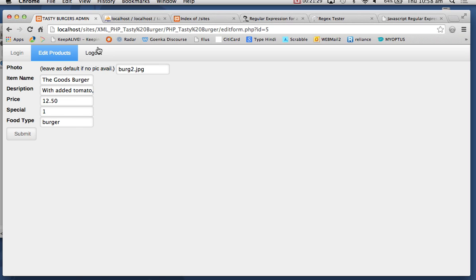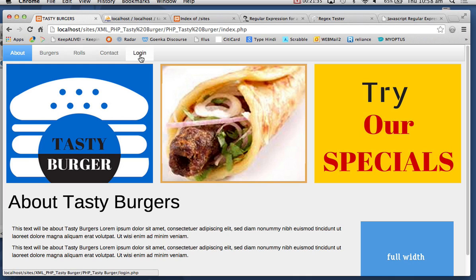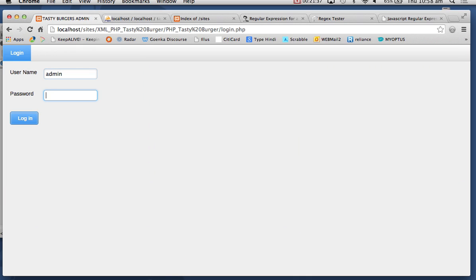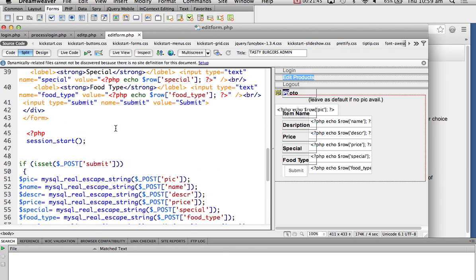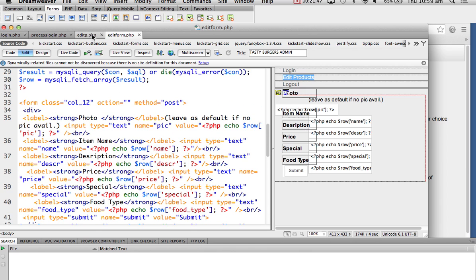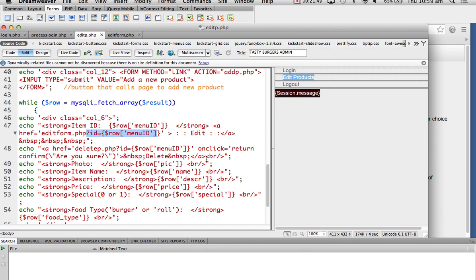Okay, coming back to my edit products, I'll just go back and come in. My logout is just a script that says destroy the session, but I'll show you the delete. So edit form, let's go and look at the delete. So I have got a delete link here. Look at this delete link.